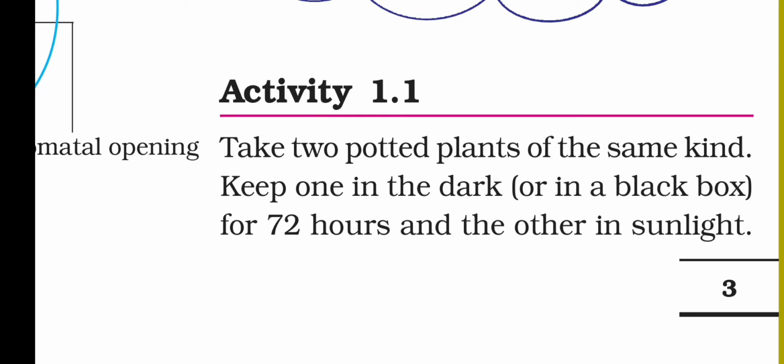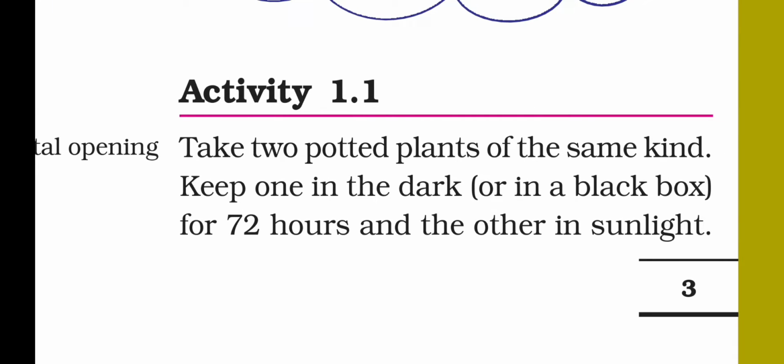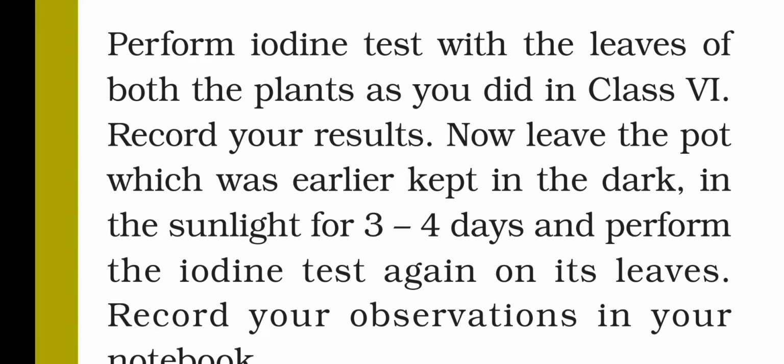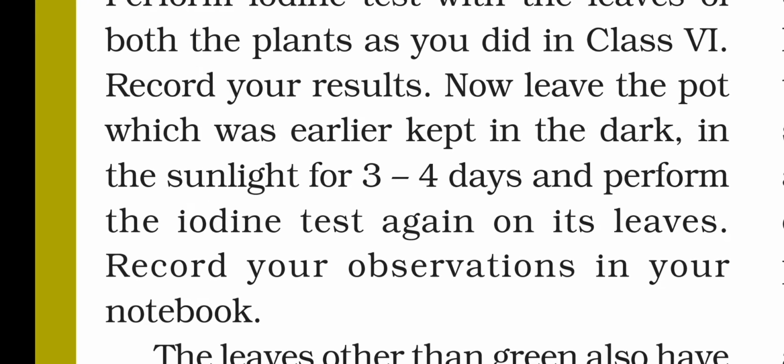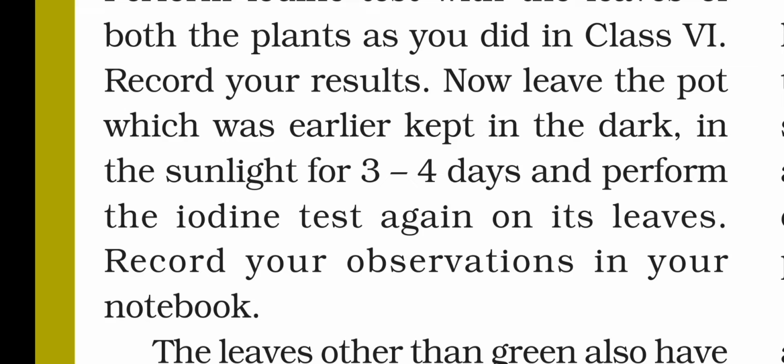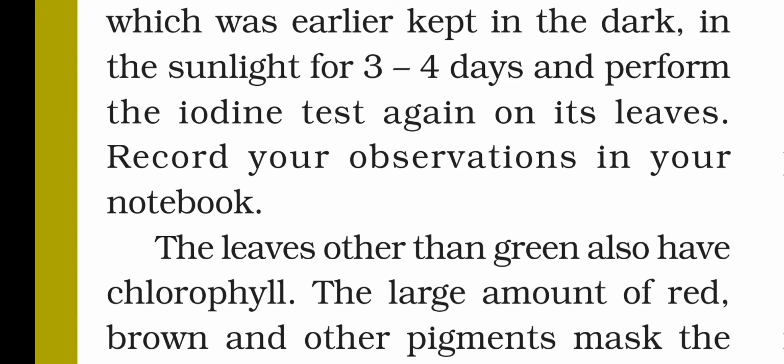Activity 1.1. Take two potted plants of the same kind. Keep one in the dark or in a black box for 72 hours and the other in sunlight. Perform iodine test with the leaves of both the plants as you did in class 6. Record your results. Now leave the pot which was earlier kept in the dark in the sunlight for 3 to 4 days and perform the iodine test again on its leaves. Record your observations in your notebook.